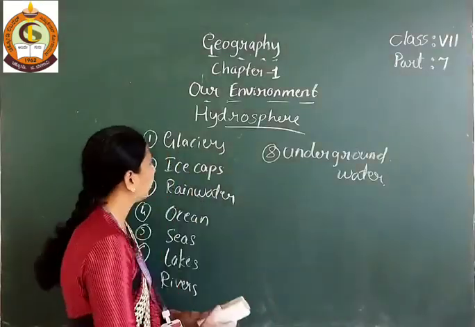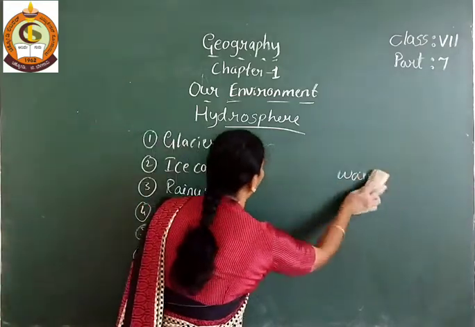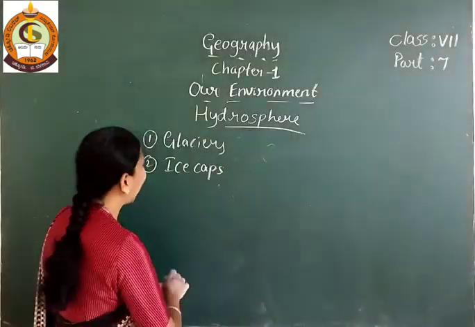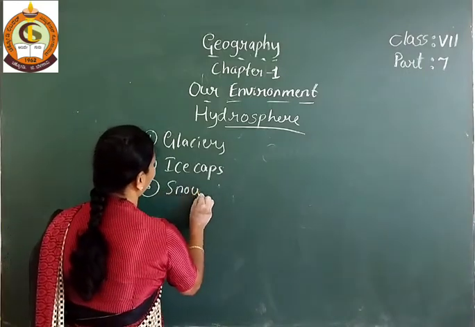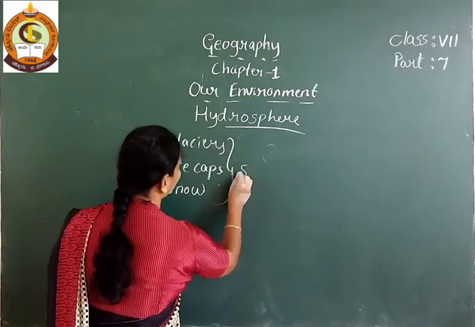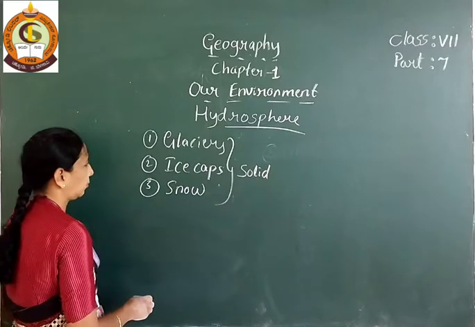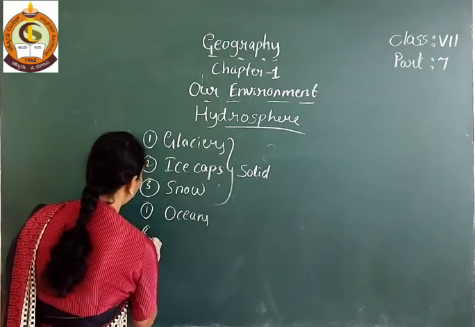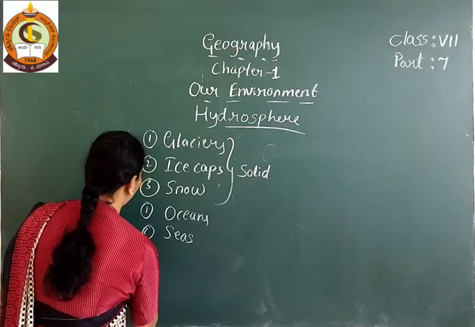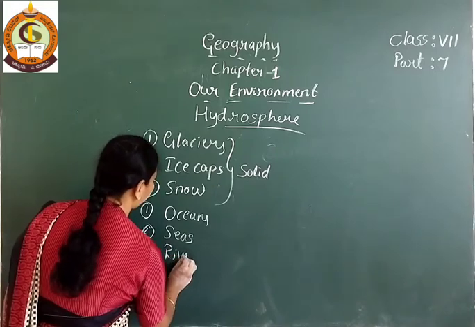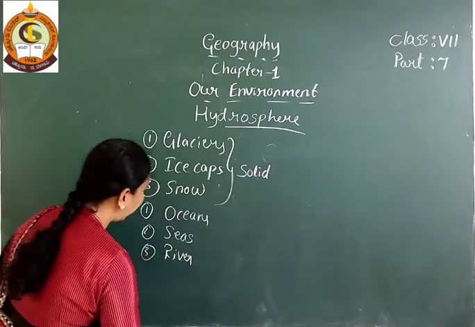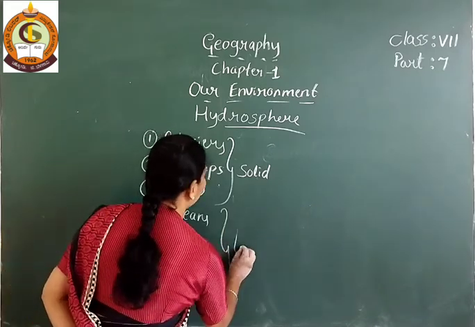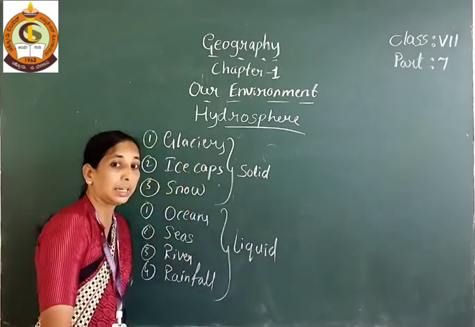See students, the ice water, glaciers, ice caps and snow: here the water exists in a solid state. Next, the ocean water, seas and some river water, and also rainfall: here it exists in a liquid state.